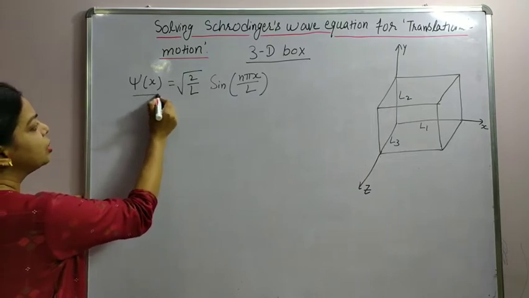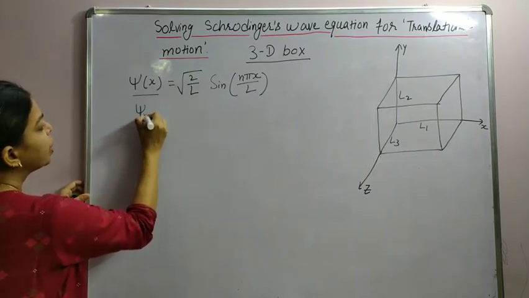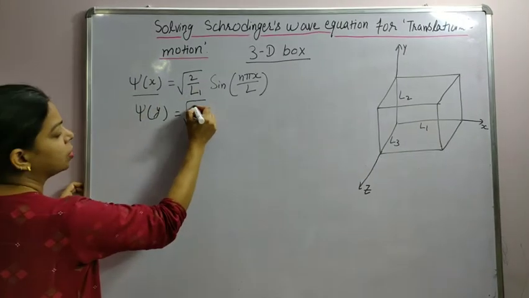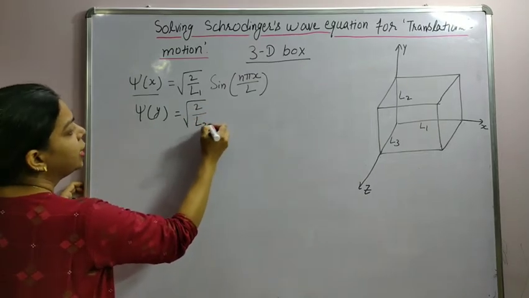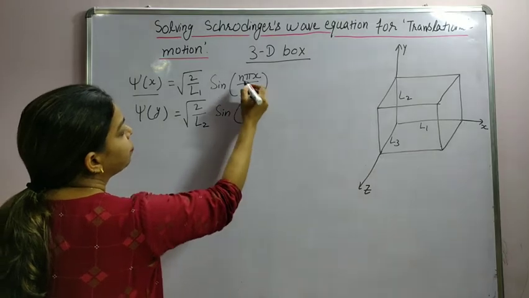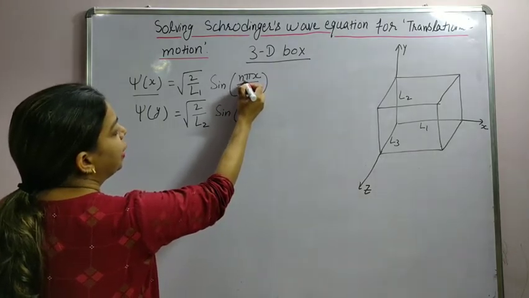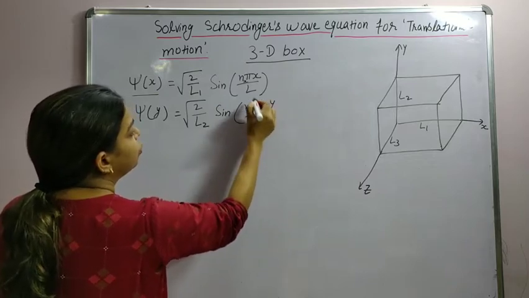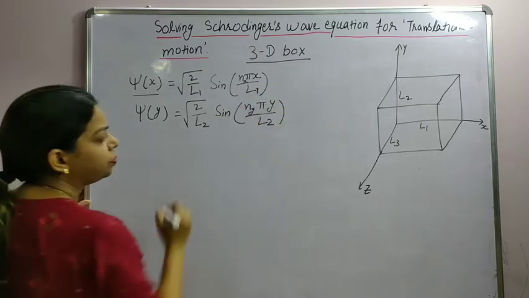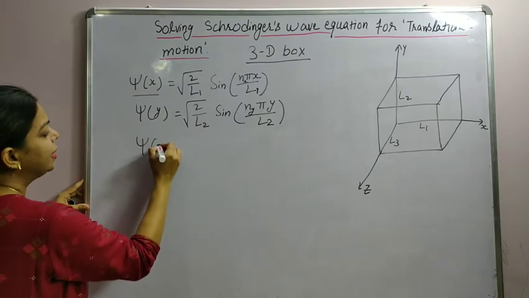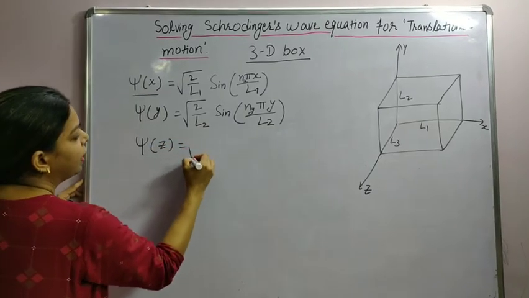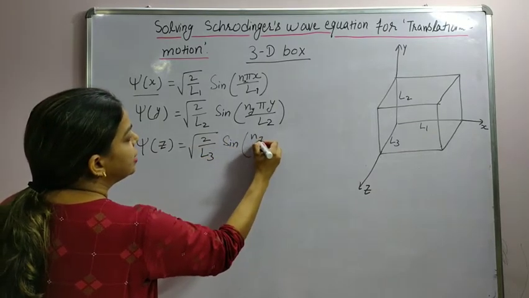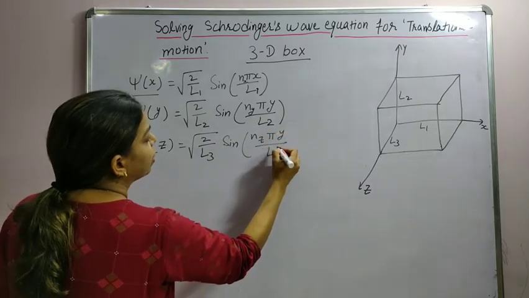So let's see. Here I have drawn a box with different lengths along x, y and z axis. Along x axis the side is L1, along y axis it is L2, and along z axis it is L3. So the box is having three sides of different lengths, and we will discuss what happens when these three lengths become equal also. Alright, so along x direction we have this wave function. Similarly along y direction we will have root of 2 by L2 sine of ny pi y by L2, and along z axis we have root of 2 by L3 sine of nz pi z by L3.